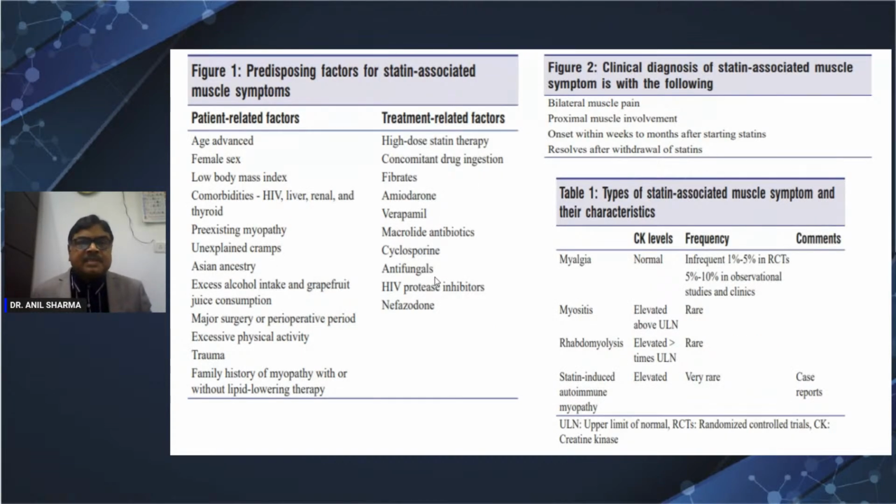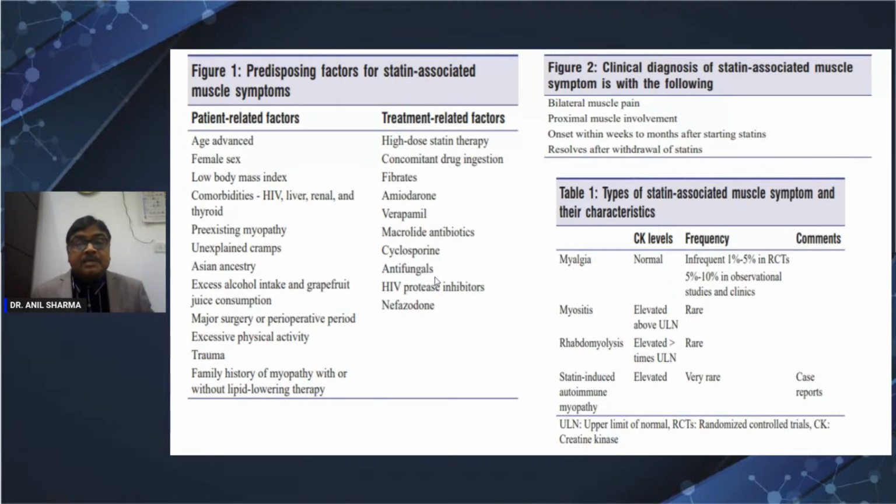There are so many side effects which we need to see, that is, predisposing factors for statin-associated symptoms. What are the patient-related factors? Elderly, female, lean and thin, those with comorbid conditions like HIV, liver, kidney and thyroid diseases, pre-existing myopathy, unexplained cramps, Asian people, excess alcohol intake, excessive physical activity, major surgery or perioperative period, trauma, and family history of myopathy. These are patient-related factors.